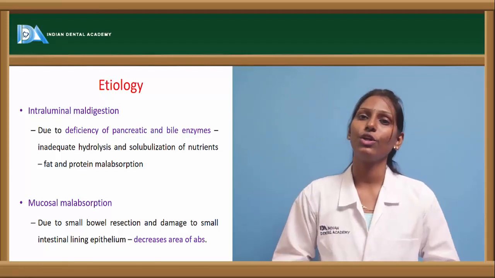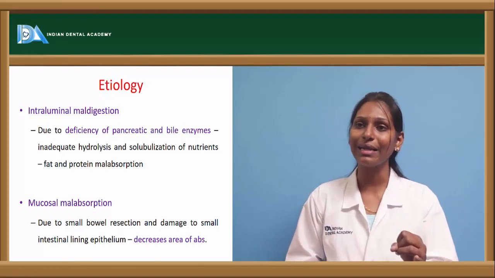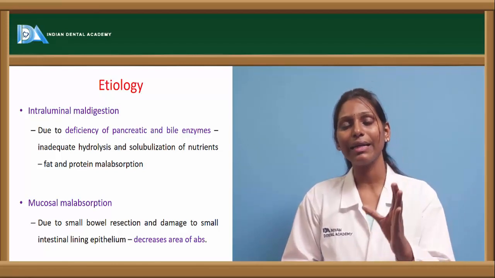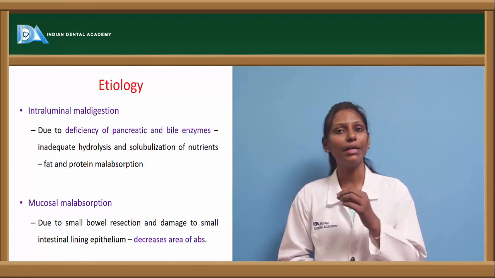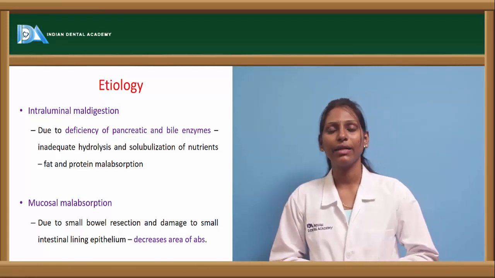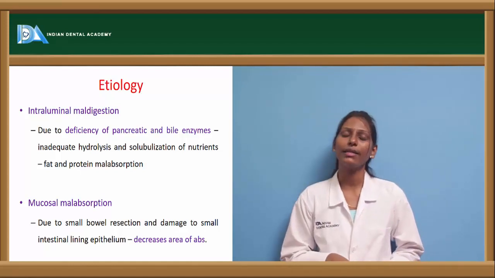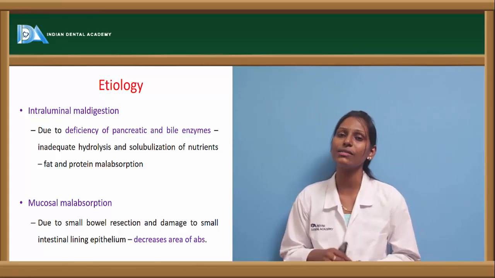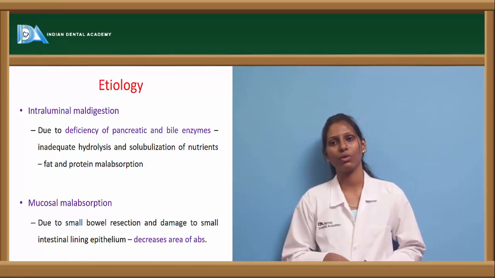This can be due to deficiency of pancreatic and bile enzymes. When pancreatic and bile enzymes are not produced properly or are not functioning properly, it can lead to malabsorption. This can lead to inadequate hydrolysis and solubilization of nutrients, and thus to fat and protein malabsorption.